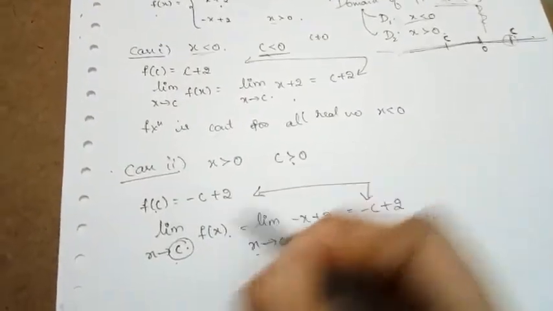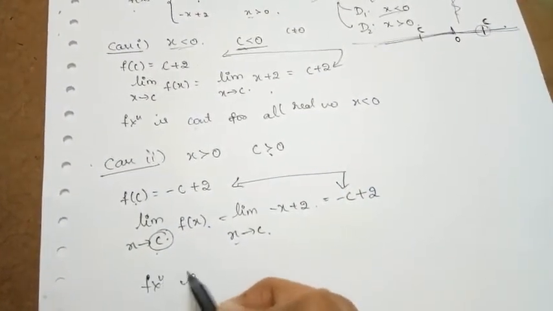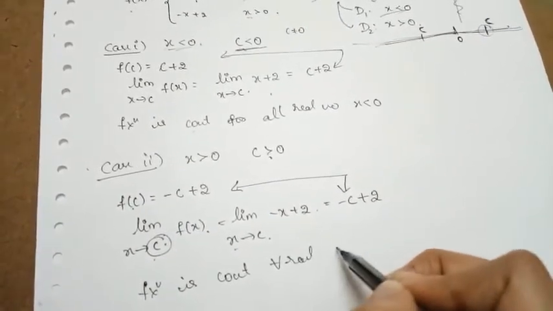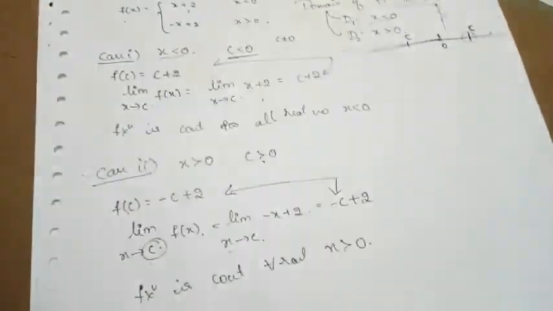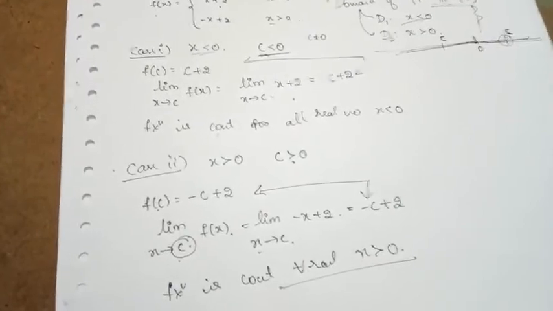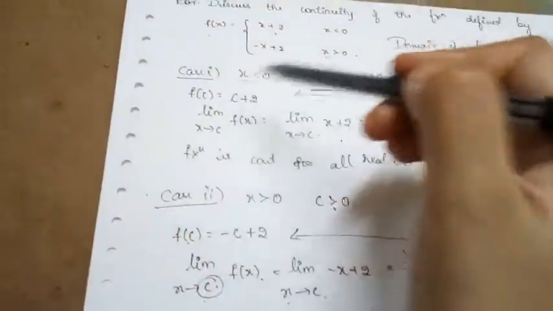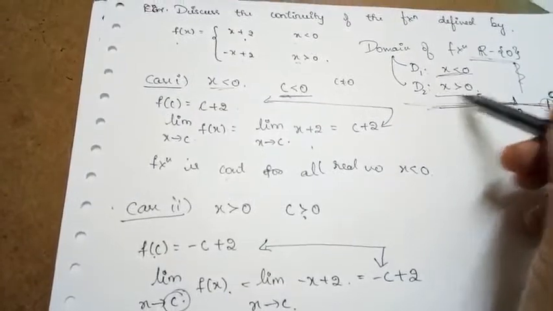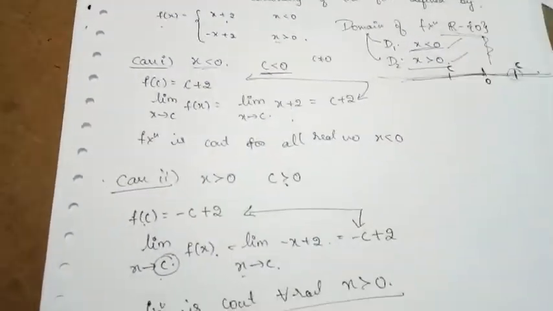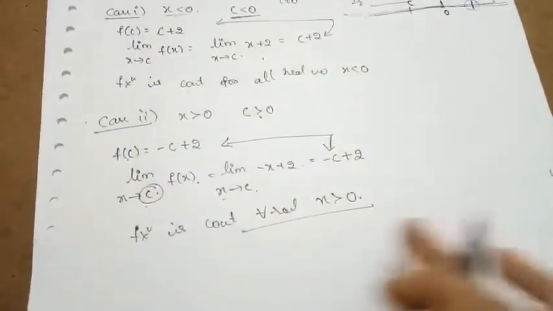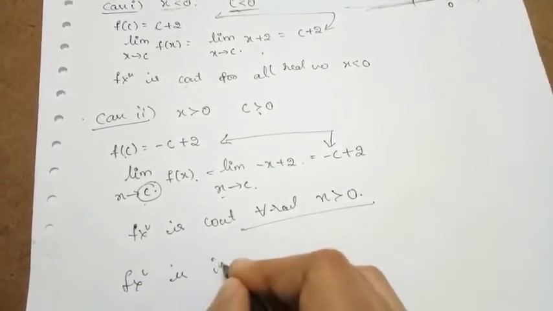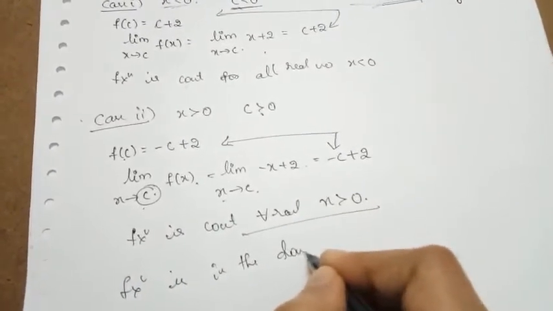Since these are coinciding, we can say that the function is continuous. It is continuous for all real numbers when x is greater than 0. For when x is greater than 0, it is continuous here. So here we are having only two domains, d1 and d2. In d1 also the function is continuous, in d2 also the function is continuous. So we can say that the function is continuous. Clearly the function is continuous in the given domain here.